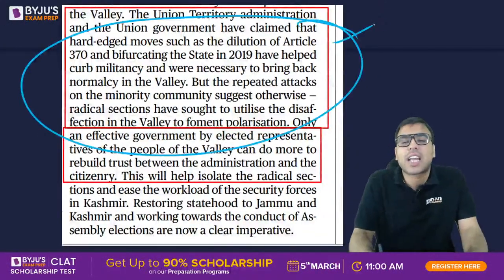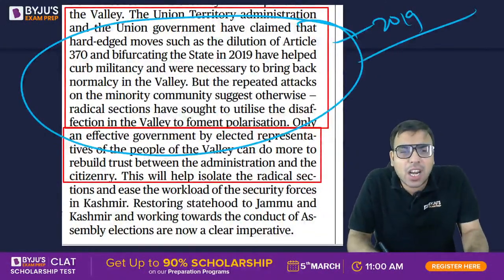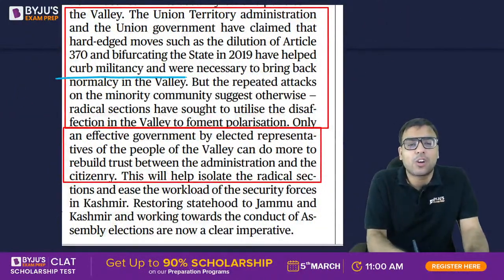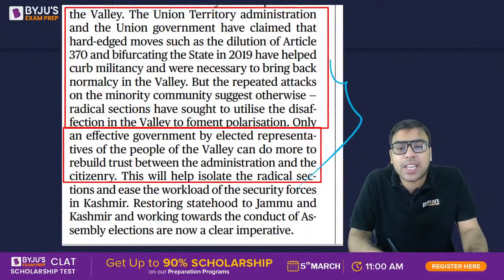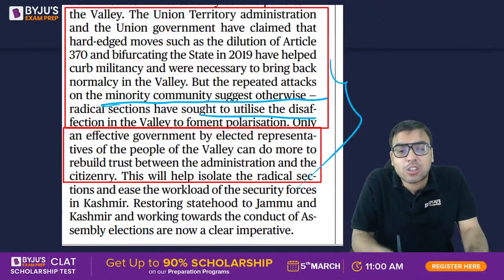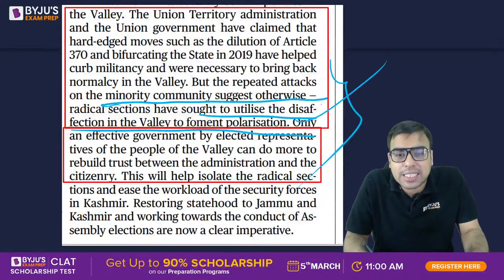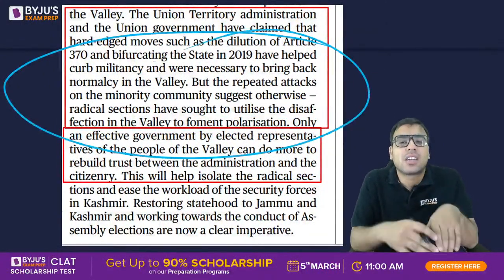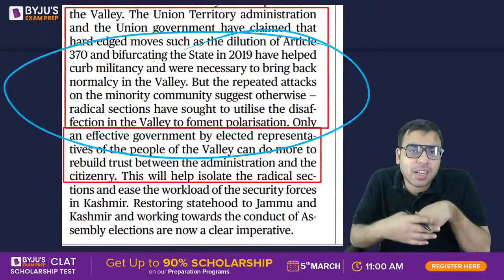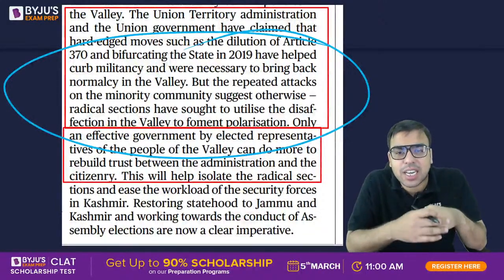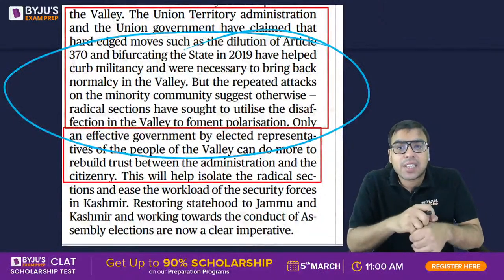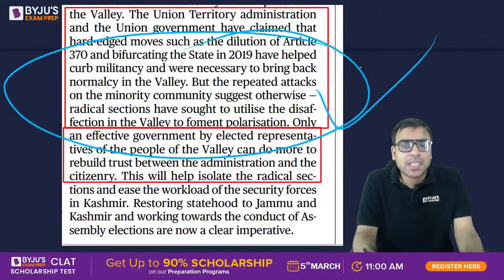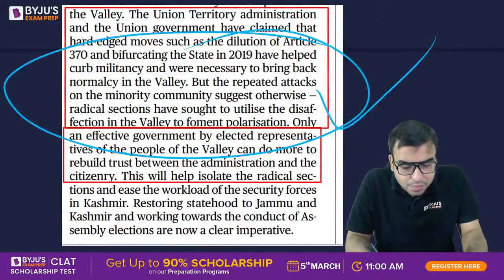So in 2019, Article 370 was revoked, and there was hope that the militancy would be curbed. But the repeated attacks on the minority community suggest otherwise. It means a radical section has sought to utilize the disaffection in the valley to foment polarization. So still, even after the revocation of 370 after 2019, the attacks are happening, and we hope that everything would be fine in the future. But these are the things which are coming in the news.